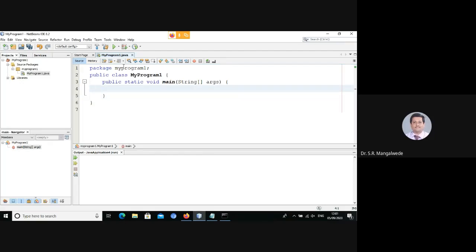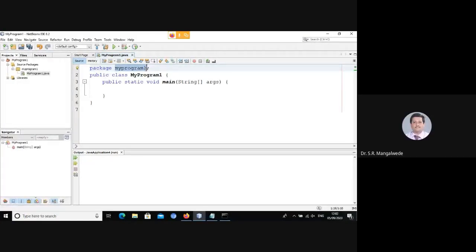Now, coming to the question that was raised as to what is this package MyProgram1. It is too early to discuss packages. However, at this point, I'll just tell you that you can visualize a package as a folder. You know what a folder is, right? Folder is not a computing term explicitly; it is a generic English word. You have folders in real life also, and you use folders to organize something, right?